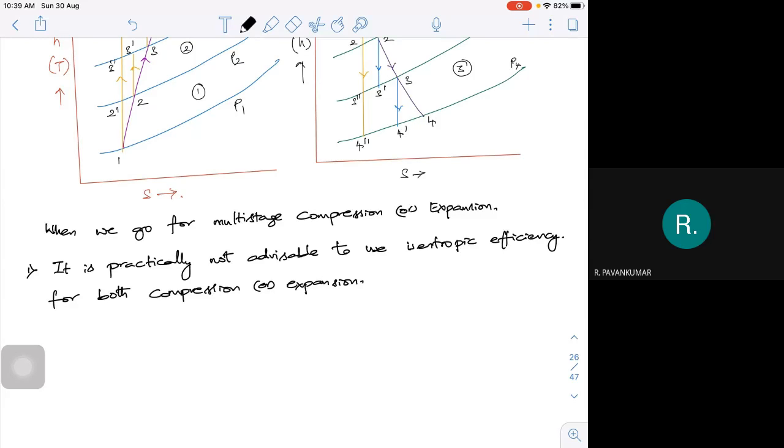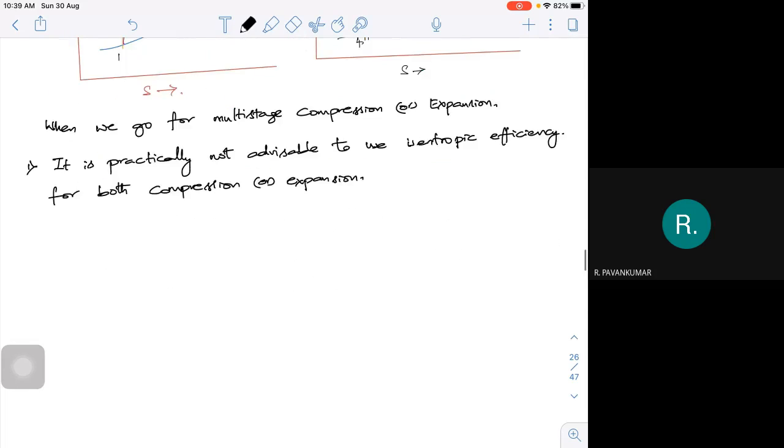So why is this particular thing there? The second point we have to consider here is that we go for stage efficiency. If we consider the stage, which can be a compression or expansion, we look into that it is having the same efficiency.